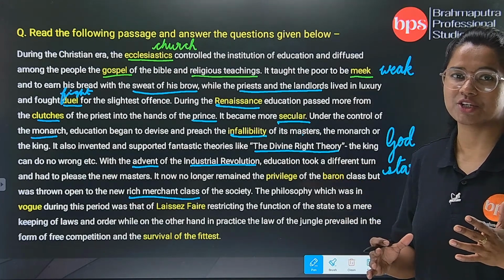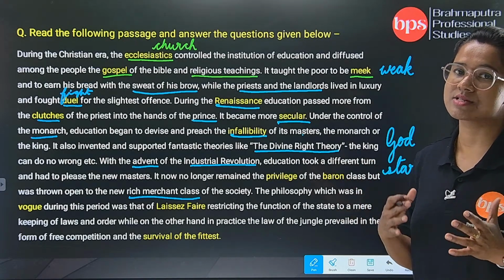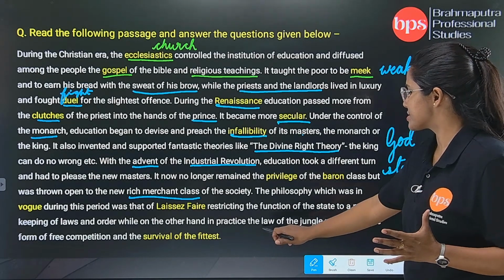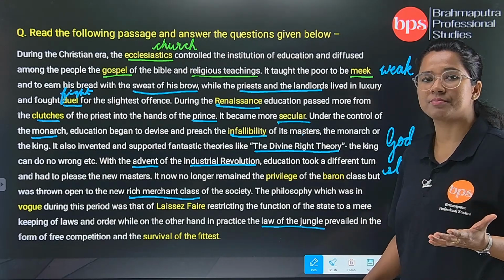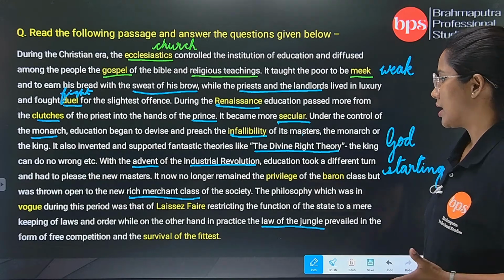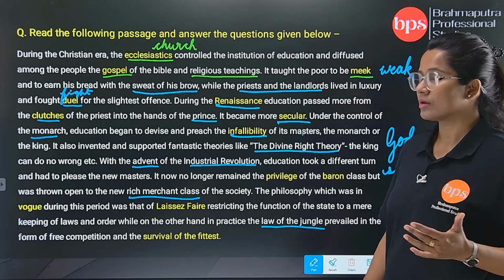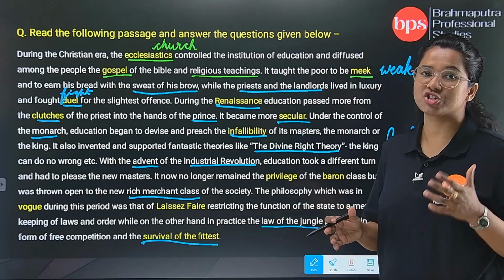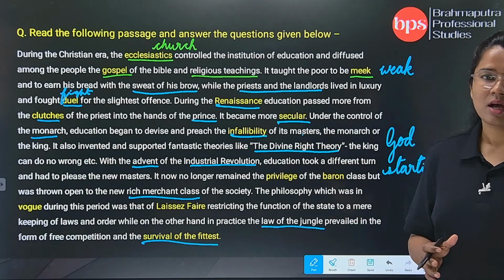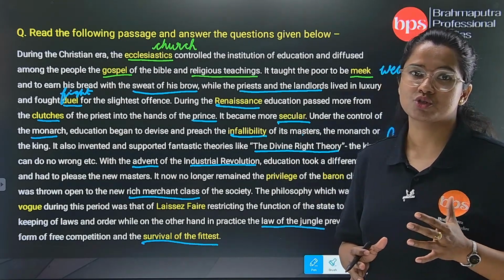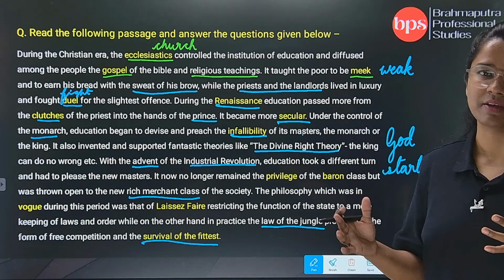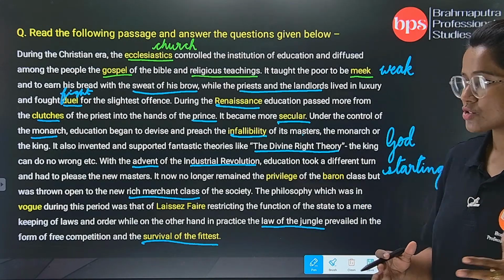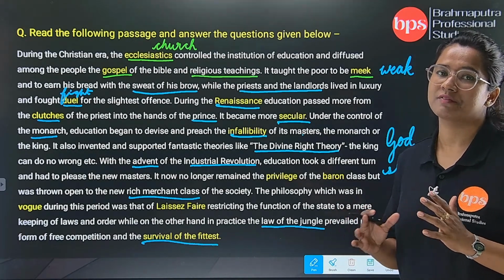There were no regulations to formulate or execute the laws, and at that time the practice was law of the jungle. Law of the jungle means everything was in chaos, and it also propounds that there was survival of the fittest. That is the theory given by Charles Darwin, that there was an urge among the people to show their potentiality and then survive. If you are not up to the mark, you are out of the competition. So that was the theme during the period of laissez-faire.